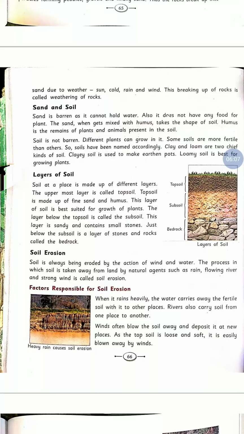Layers of soil: you can see the pictures of layers of soil. Here you can see the three layers of soil: topsoil, subsoil, bedrock. So soil at a place is made up of different layers. The uppermost layer is called topsoil. Topsoil is made up of fine sand and humus. This layer of soil is best suited for growth of plants.